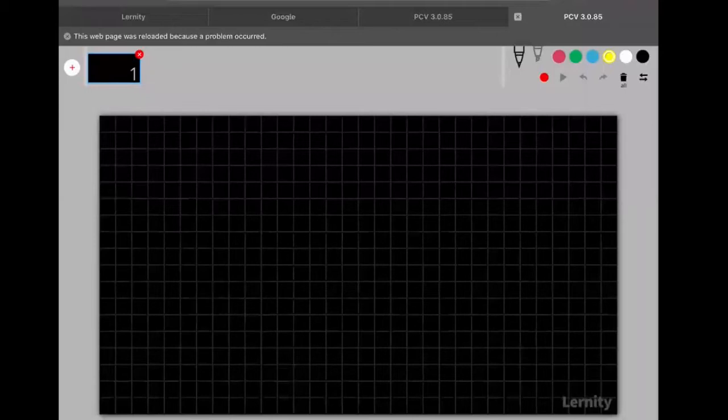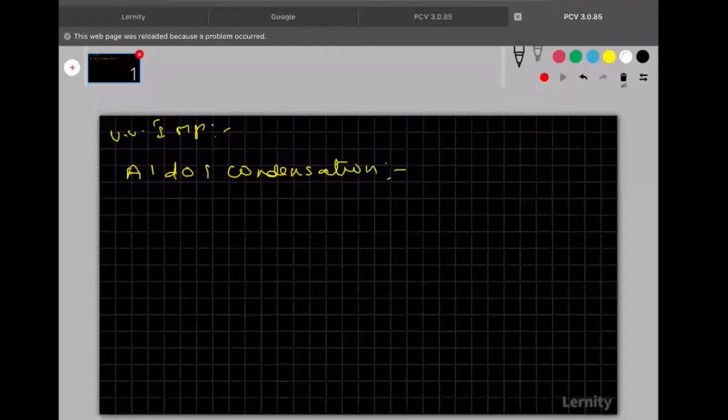Okay. So now among them, the very important reaction that we are going to discuss today is the aldol condensation. Is it clear, everyone? Aldol condensation. Very important reaction, this one. Okay, so first of all, we are going to see some important things regarding the aldol condensation.